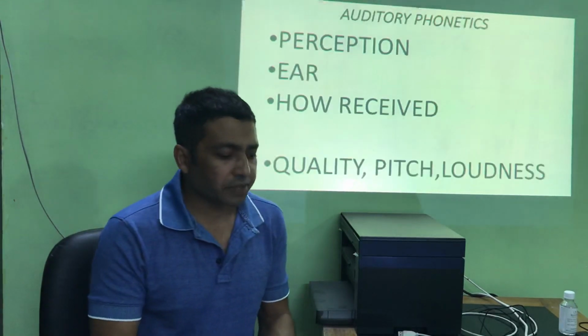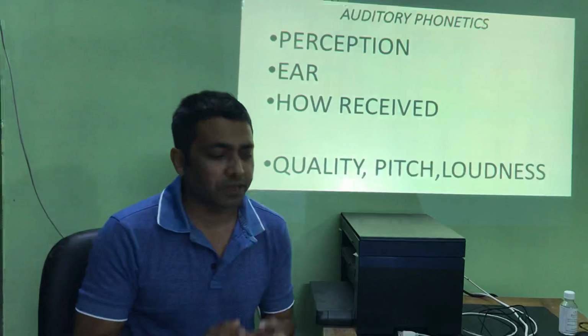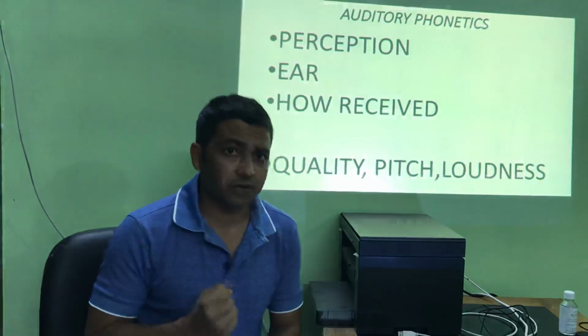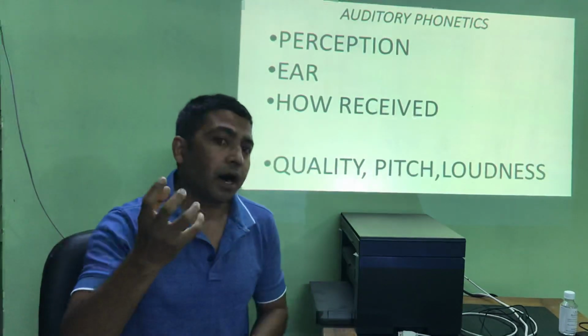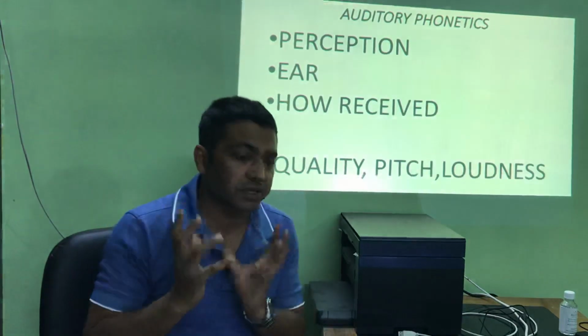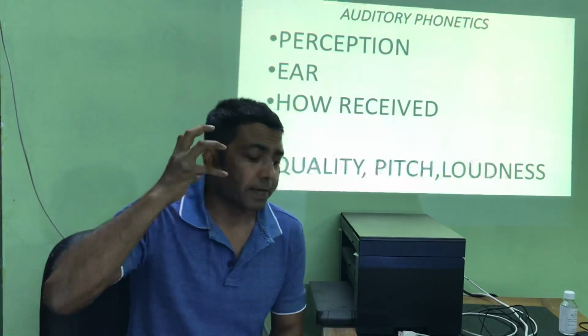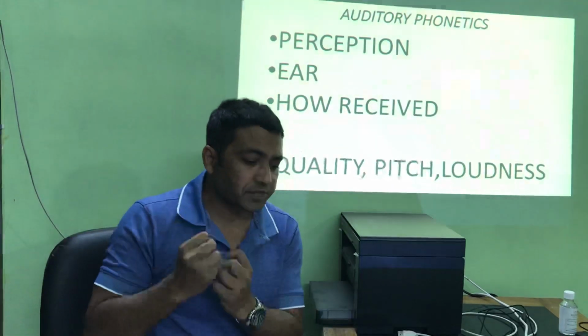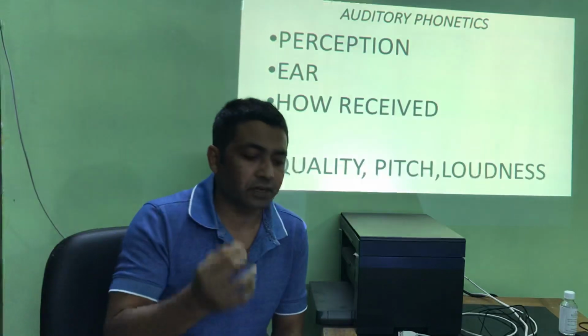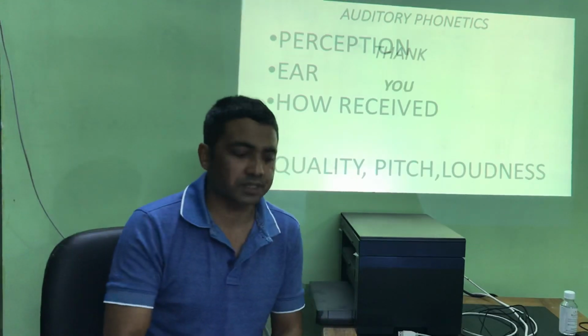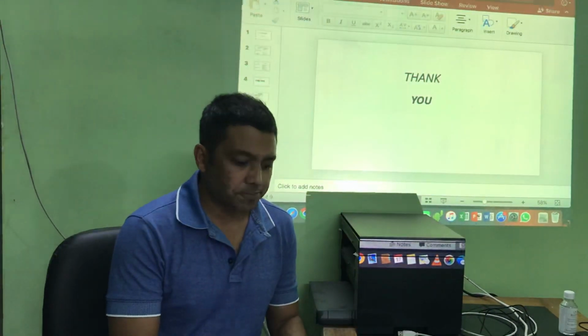In the third category we have auditory phonetics. Here it is all about the perception of the sound. Once sound is thrown in the air, how do you receive it? You have a particular system, your auditory system called the ear, and there you also understand the quality of the sound, pitch and loudness, etc. So this is all about phonetics and phonology and the different types of phonetics. Next we go to the organs of speech.